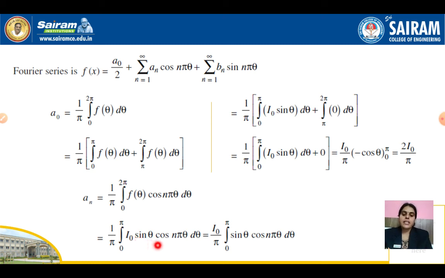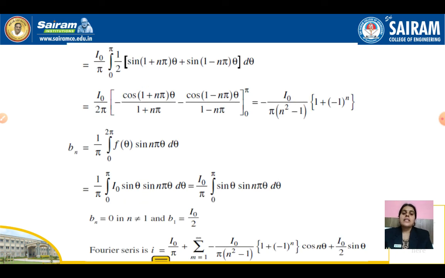Substitute for f of theta and cos n theta, and for the integration, the product of sin theta into cos n theta is in the form of sin a into cos b. Sin a cos b is sin of a plus b plus sin of a minus b. Use the formula and segregate the terms, then integrate it and substitute the limits 0 to pi. When we substitute the limits, we get these answers. So bn, anyway, we know bn is 0.